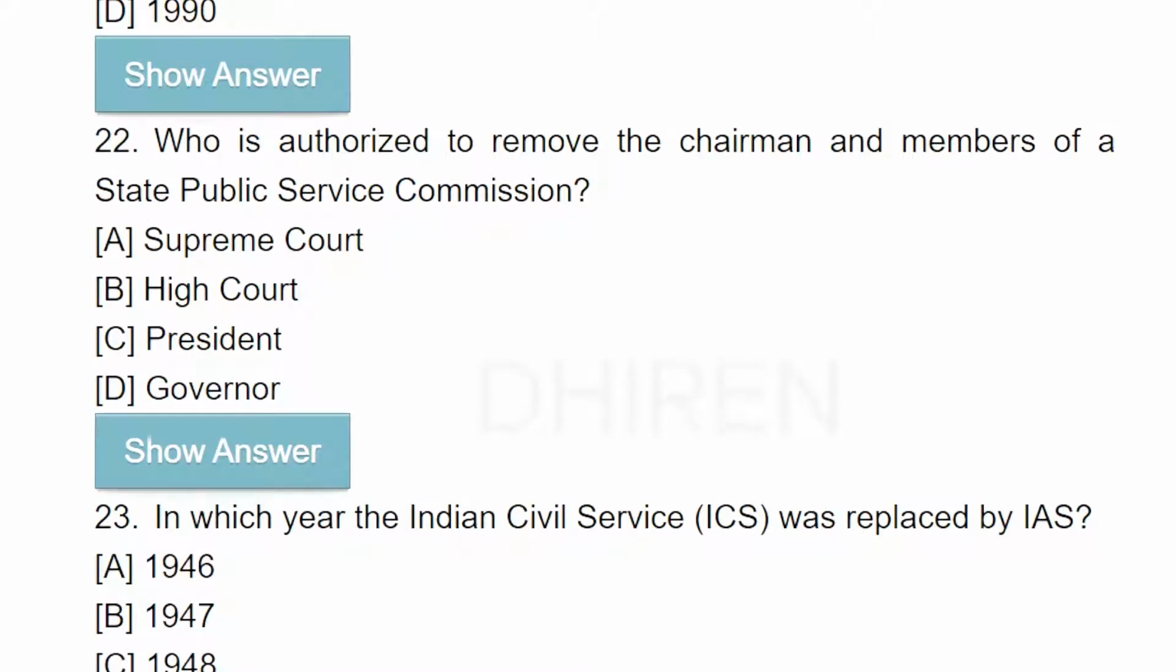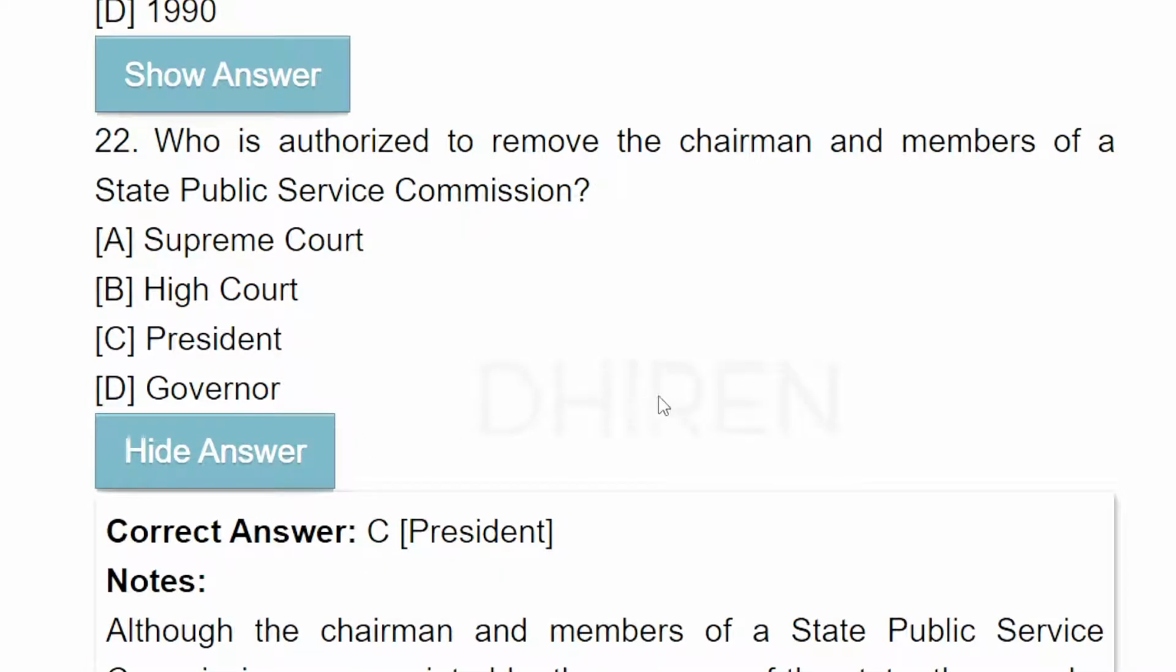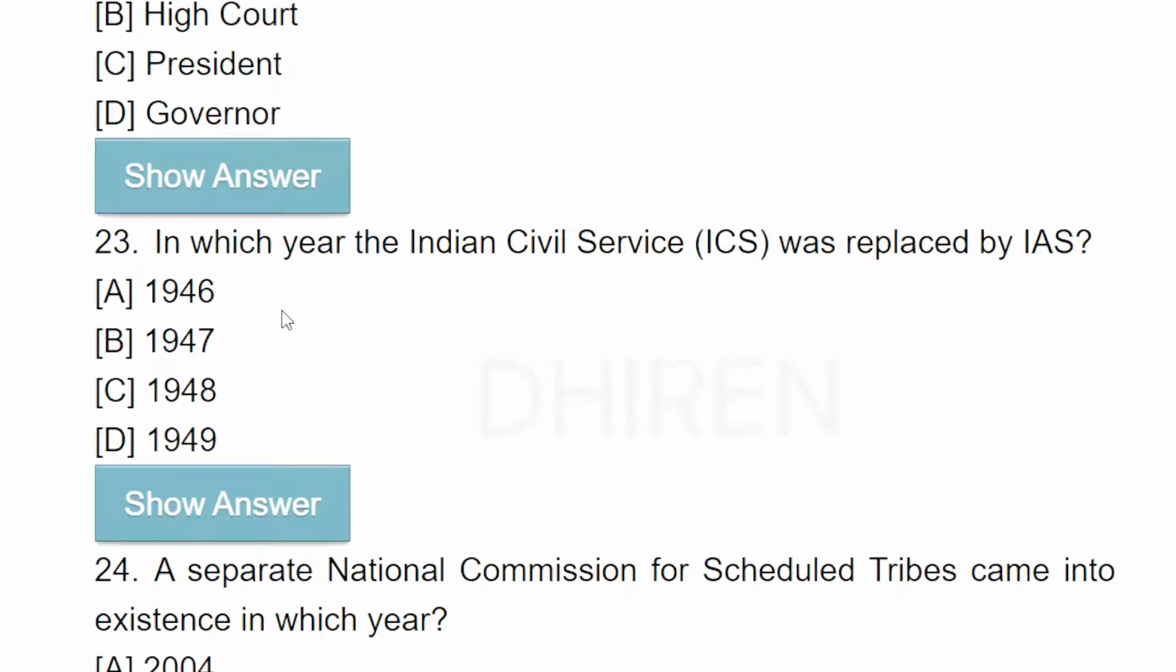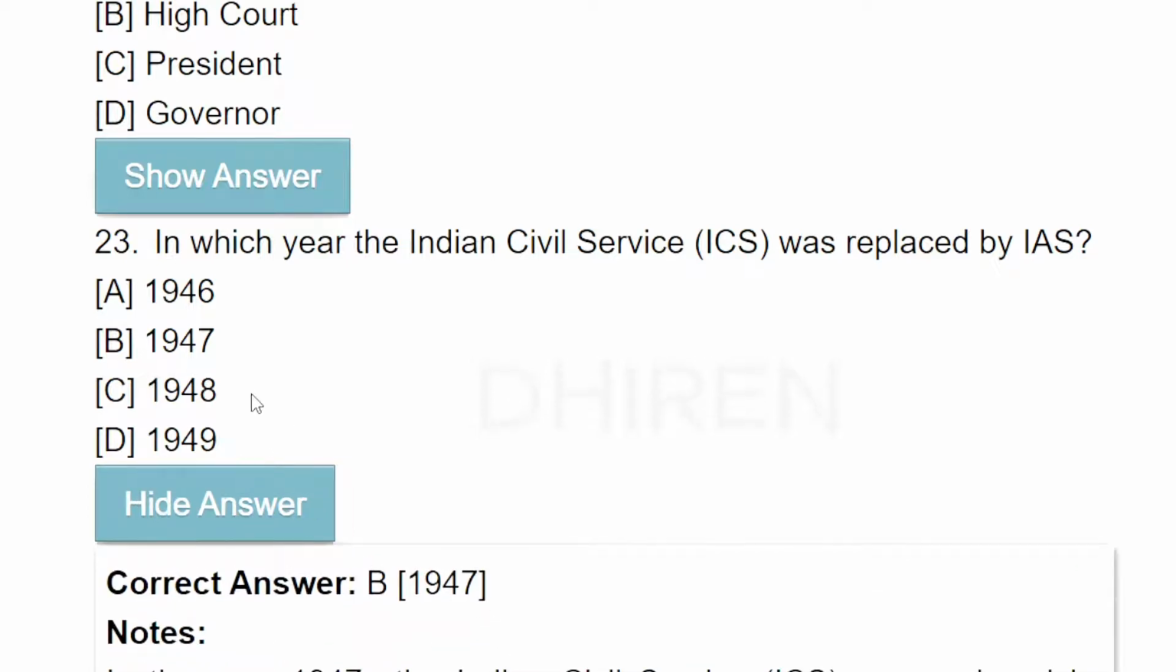Next, who is authorized to remove the chairman and members of a state public service commission? Supreme Court, High Court, President. So, President. Yes, President. Next. In which year was the Indian Civil Service, ICS, replaced by IAS? The answer is 1947.